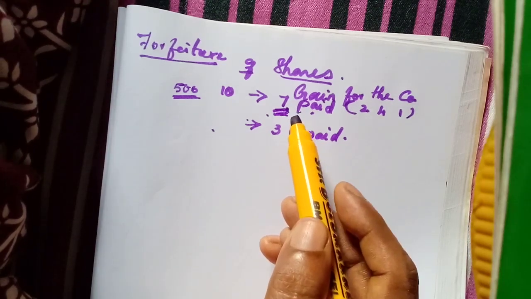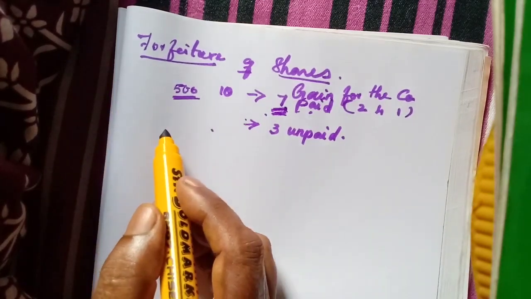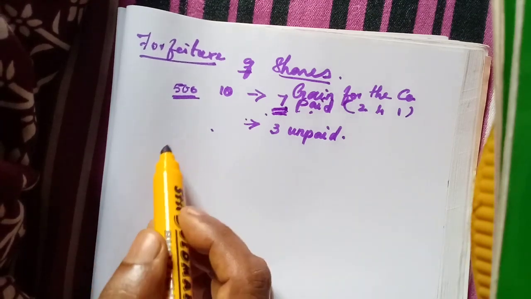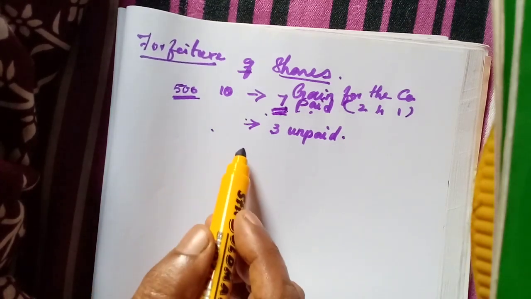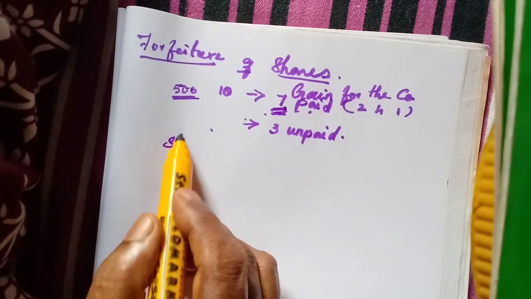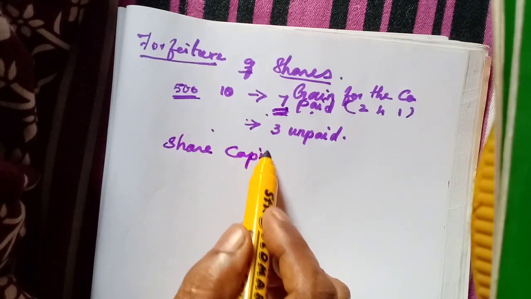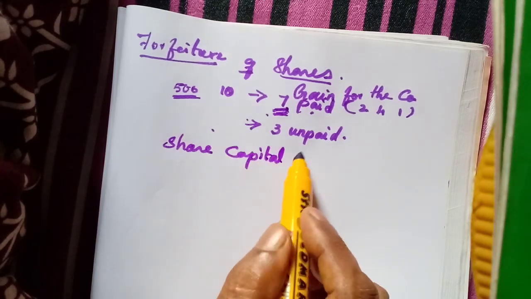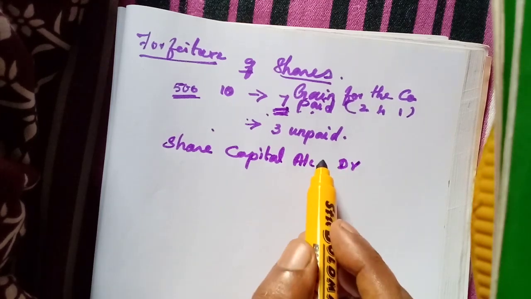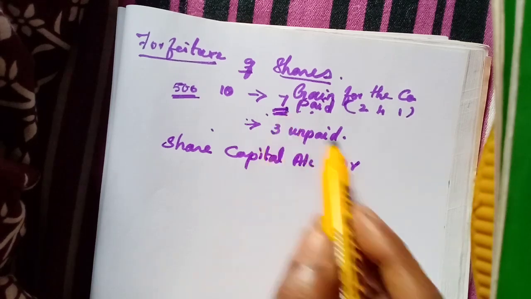Here for forfeiture we need to prepare one journal entry at the time of forfeiture of shares. Here we are going to reduce the share capital, so share capital account debit. How much have we called up? We have called up all 10.